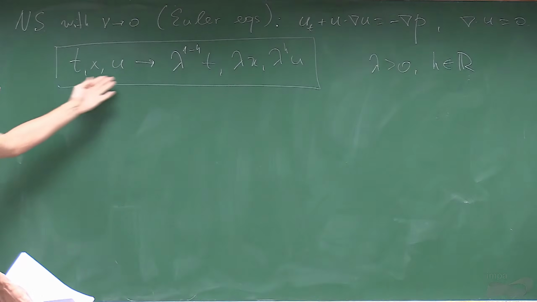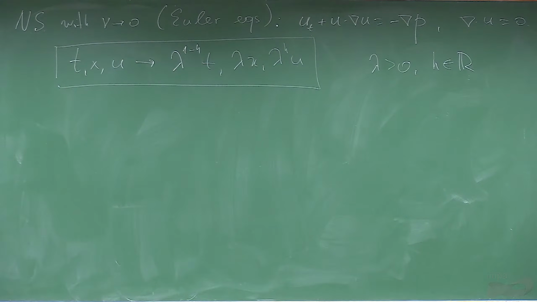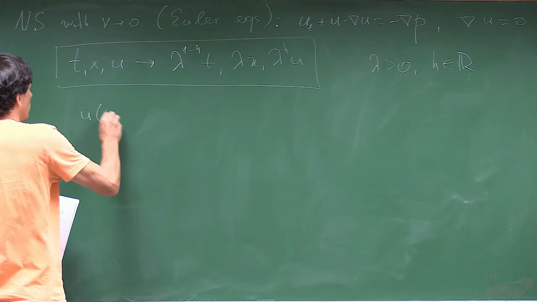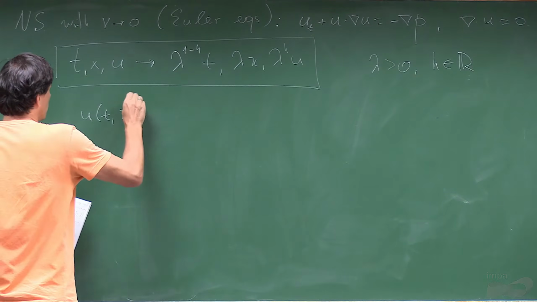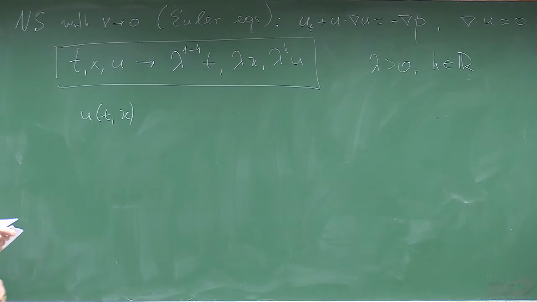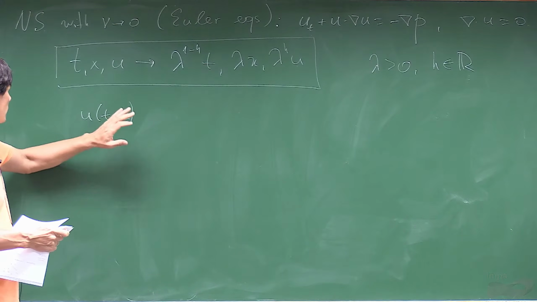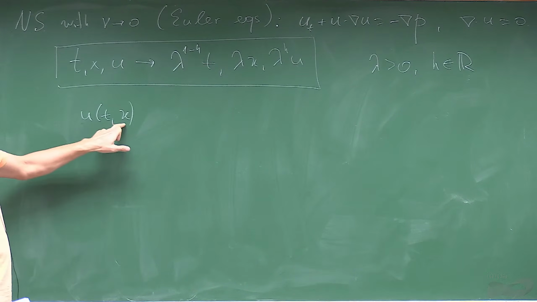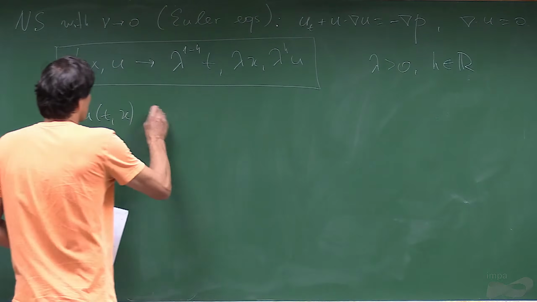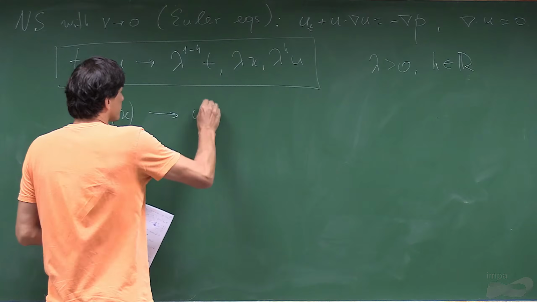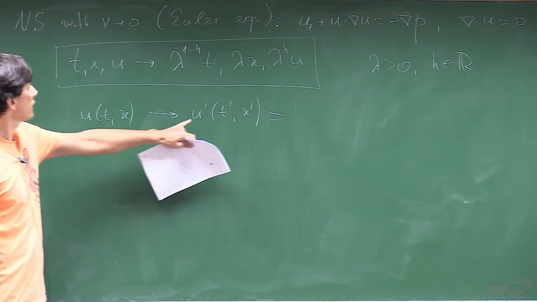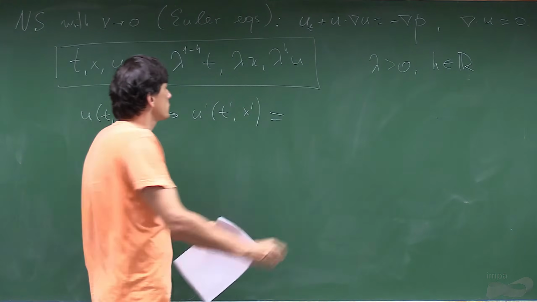So if you make this change of variables and substitute in the equation, you see that the equation does not change. What that means specifically: if you are given a velocity field depending on time and position which satisfies these equations, then you can construct a new solution, obtained by multiplying u by lambda^h.